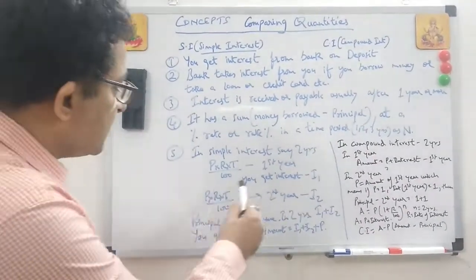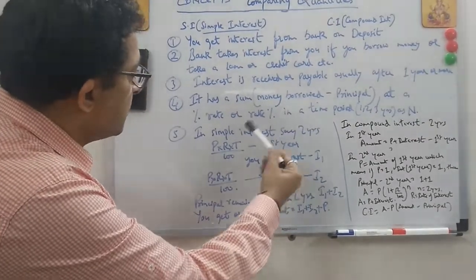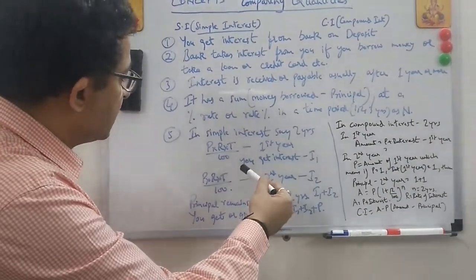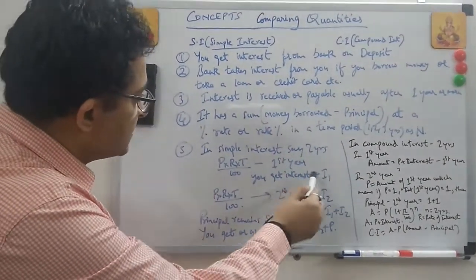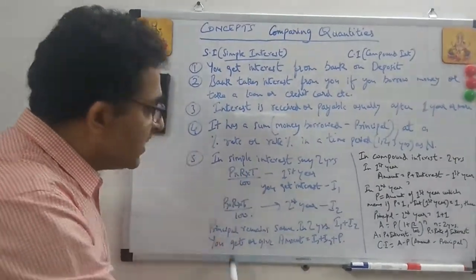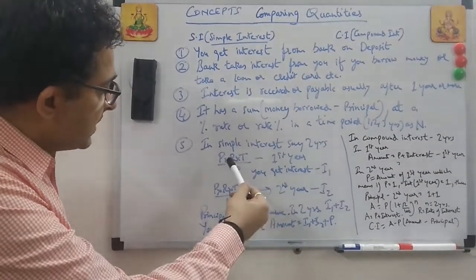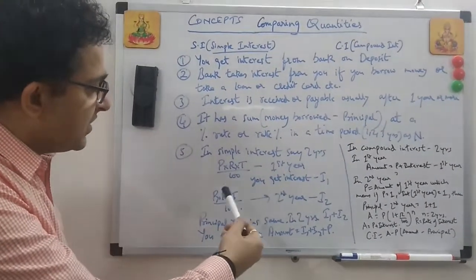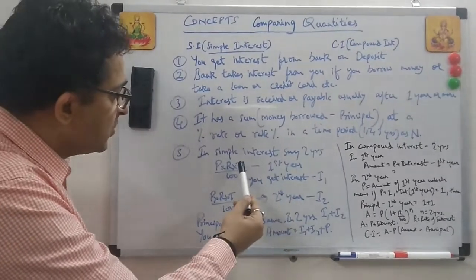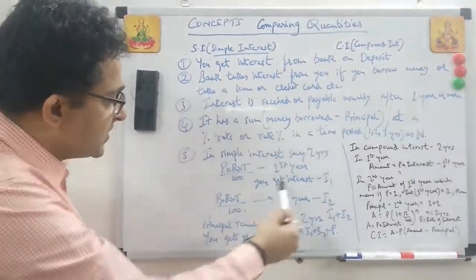In the first year, there will be some interest which you will pay to the bank, because here you have borrowed the money from the bank. So this is principal plus interest. In simple interest, what happens? Principal will never change. Each year it will be at the same percentage. For the first year you take T as 1, and again you take T as 1 for the second year.